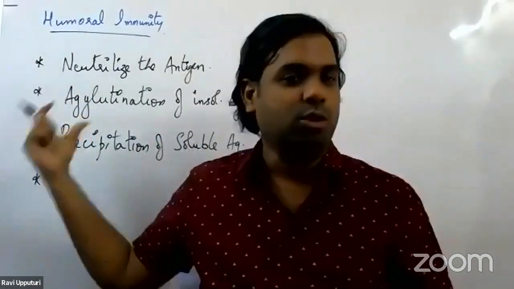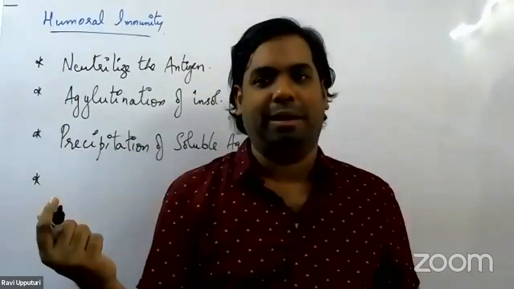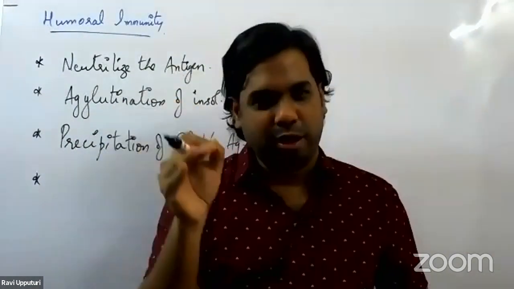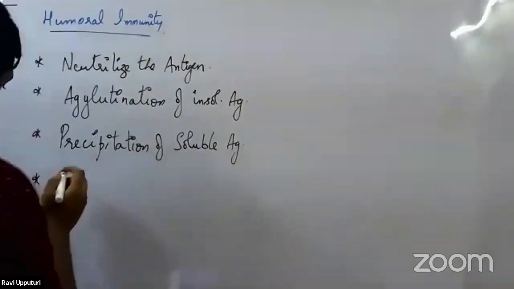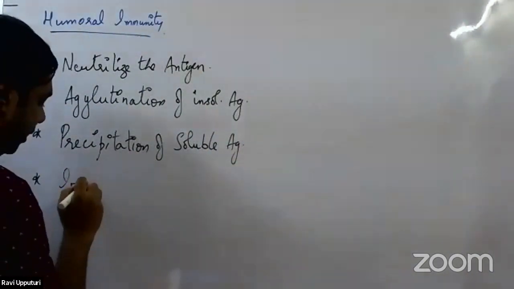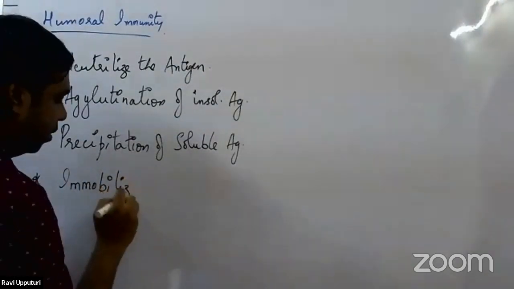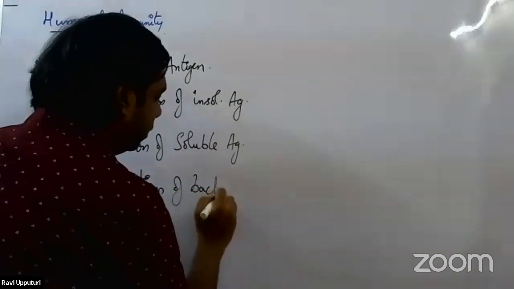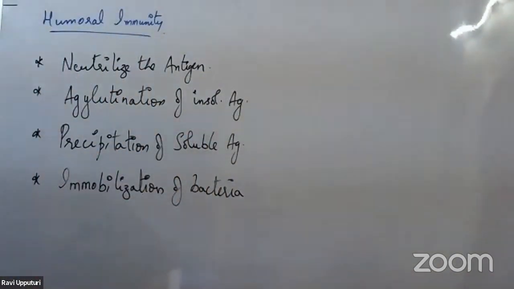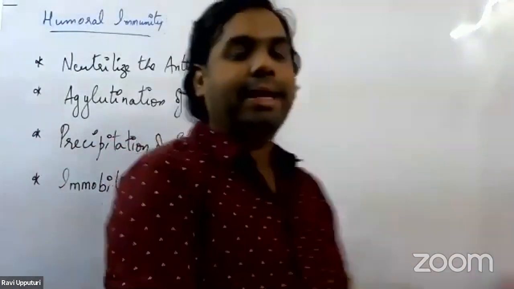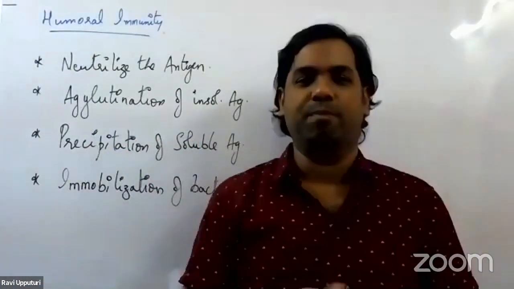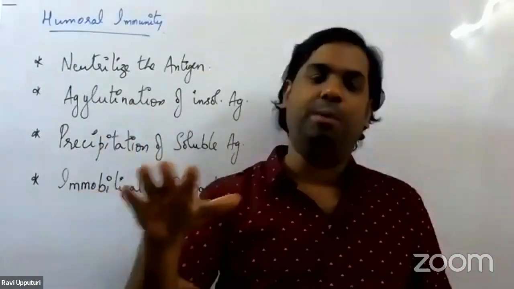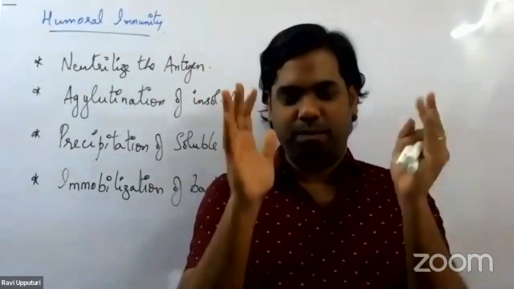Now if these antibodies bind to the flagella of the bacterium, the bacterial cell will no longer be able to move. So if it is no longer able to move, what will these antibodies do? They bring about immobilization of bacteria. How are they bringing about this immobilization? By binding to the flagella of the bacteria. Once they are bound to the flagella, the bacterial cell will no longer be able to move, as a result of which it would remain in that particular place itself.